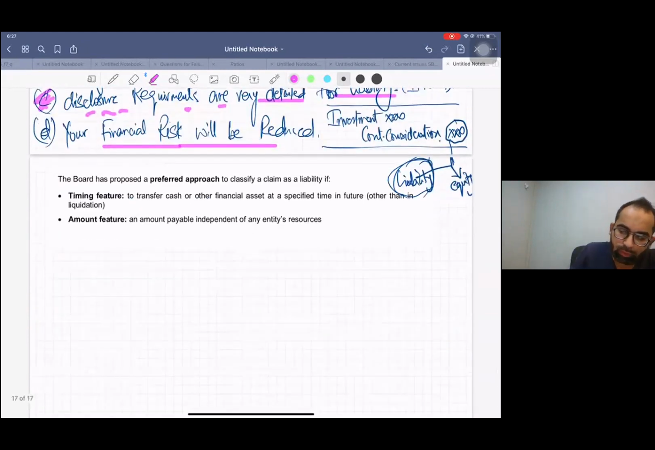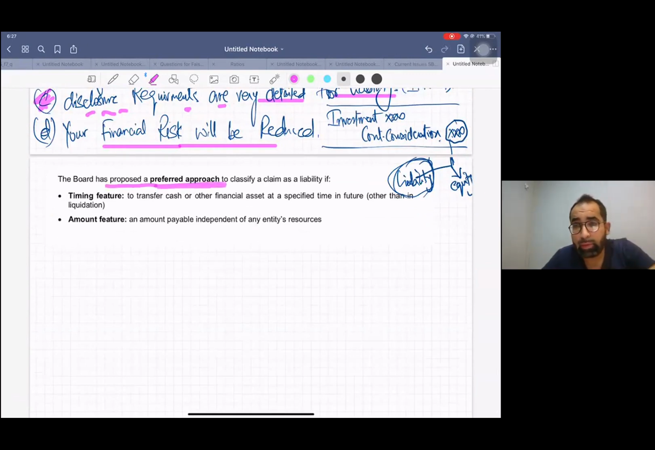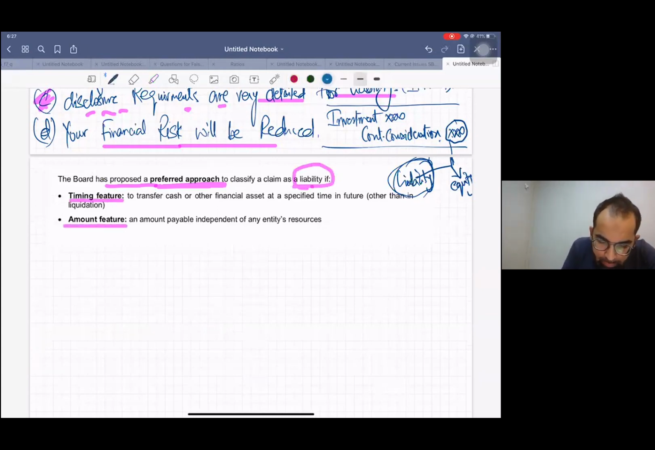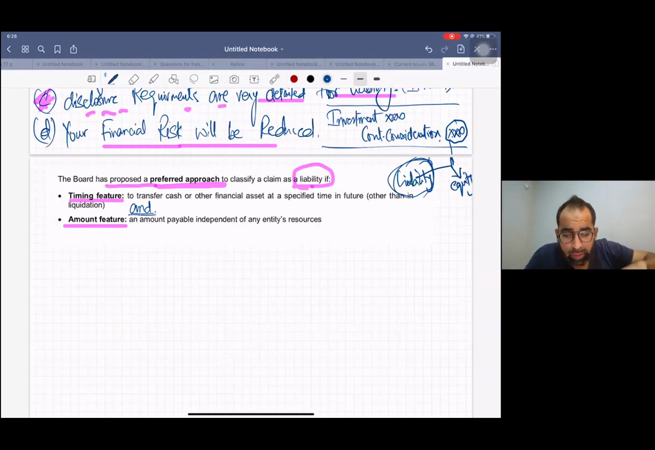Now, what has the board proposed, what is the board's preferred approach? I repeat, this has not yet been implemented. This is just a discussion paper. Don't think this has been implemented. Now, the board has proposed a preferred approach to classify claims as liability. See, number one, timing feature. Now in future they are planning to check these two things.